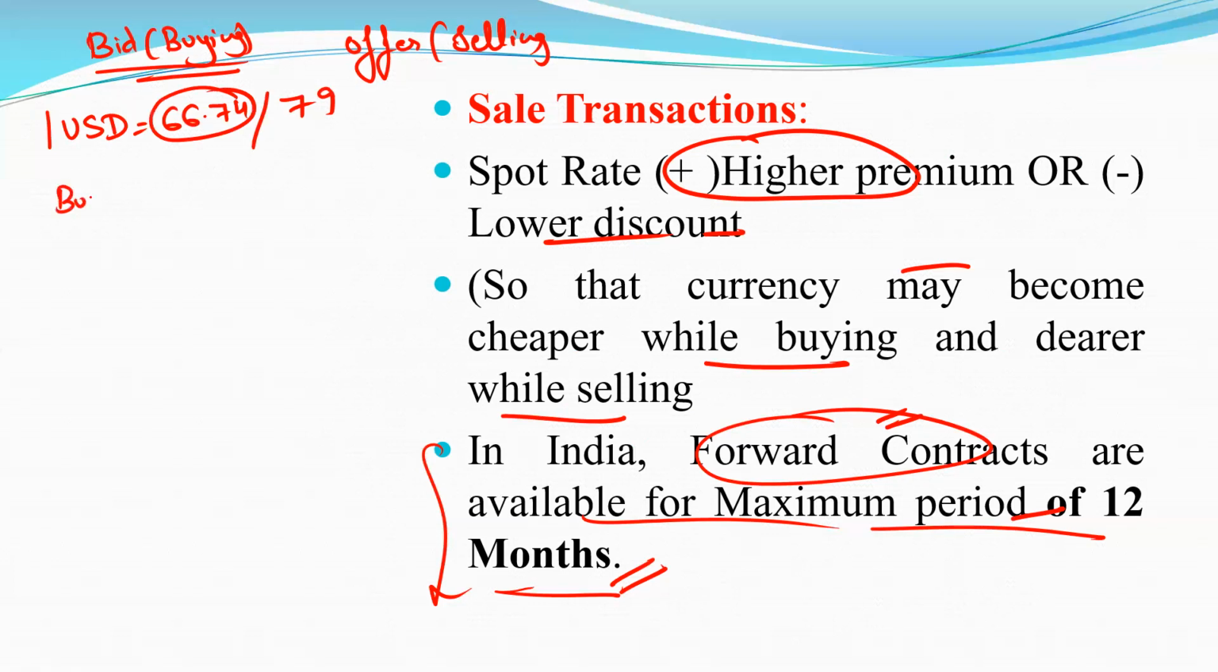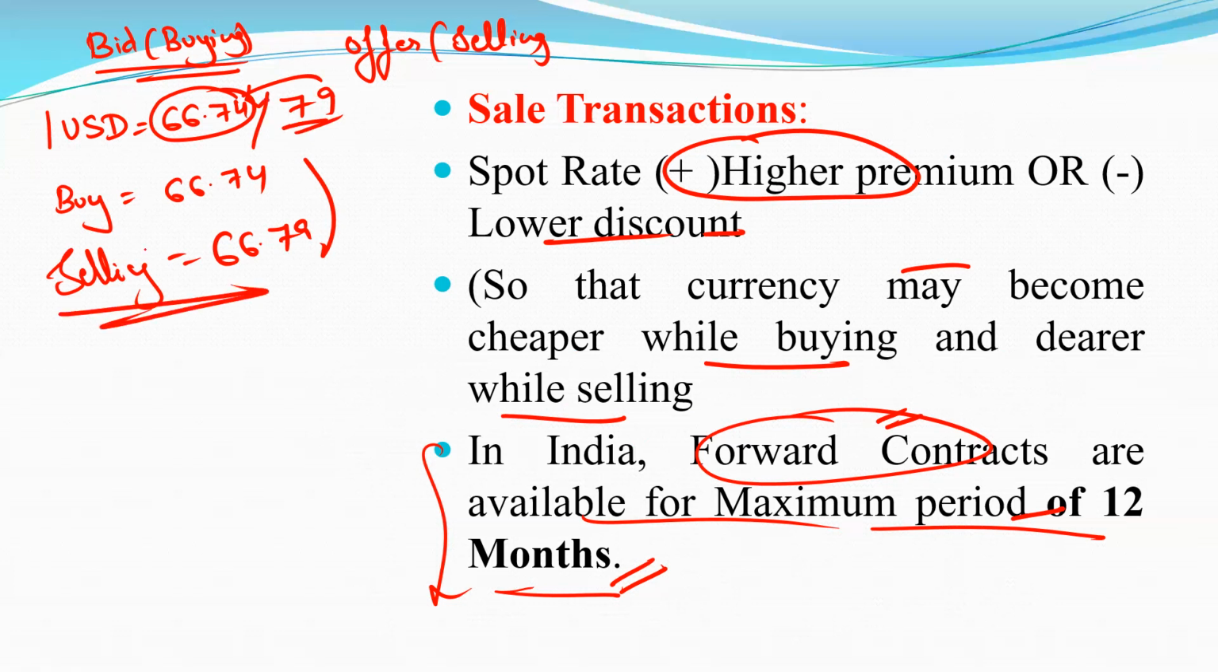So the buying rate or bid rate here is 66.74, and the selling rate here is 66.79. Clear? Here we replace the last two digits with that. That is basically the selling rate. This is the buying rate, and this is the selling rate.